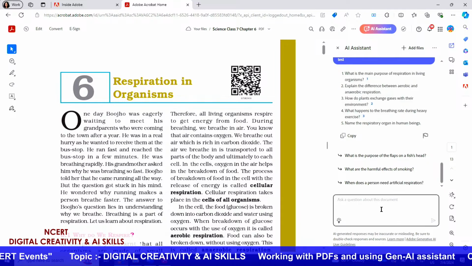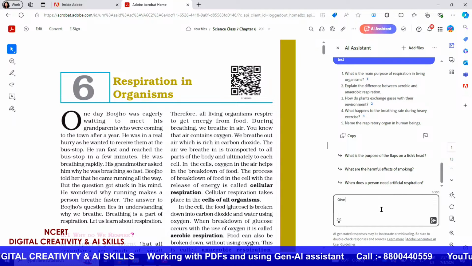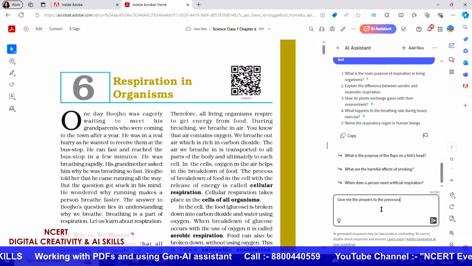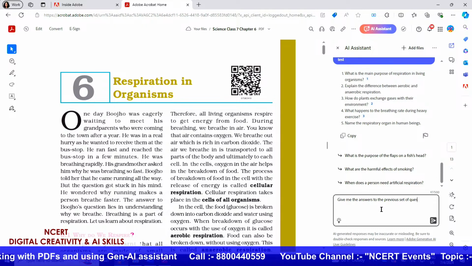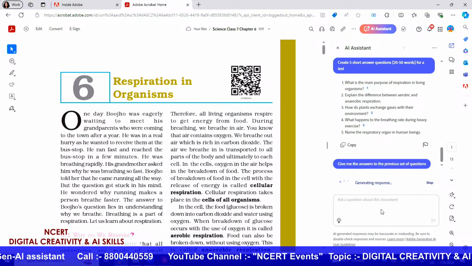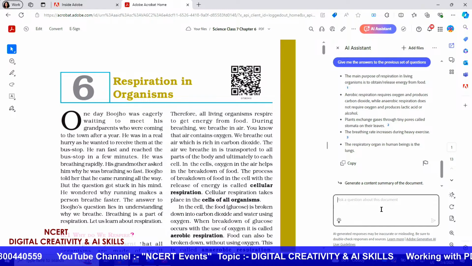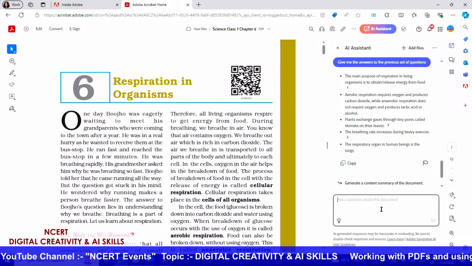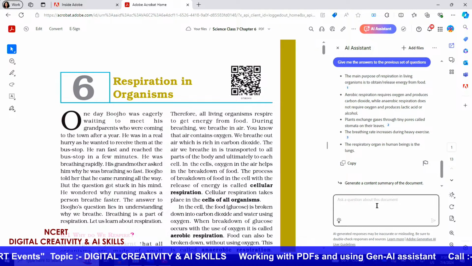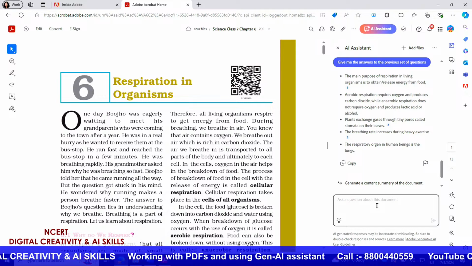Lastly, I can also ask it to give me the answers to these particular questions. So again, give me the answers to the previous set of questions. As you can see, it has given you short answers to those particular questions. If I had wanted long answers, I could also ask it for longer answers.